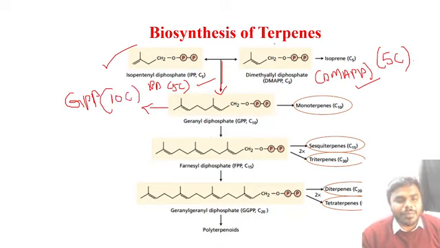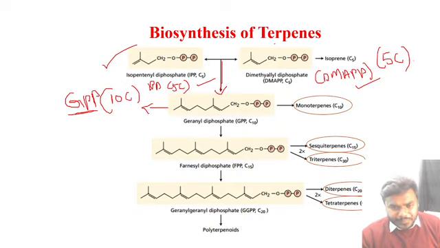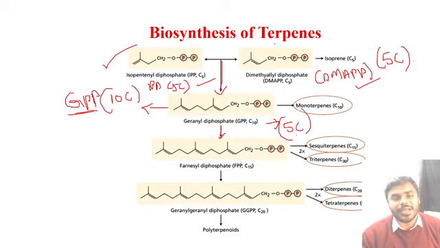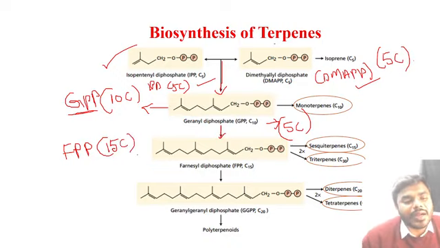So the best example of the monoterpene is GPP. You have to remember this. Geranyl diphosphate. To this monoterpene, I have added another isoprene unit, which is a 5 carbon containing compound. Now this can be converted into sesquiterpene. What do you call this particular sesquiterpene? We call it FPP. FPP is how many carbon containing compound, friends? FPP is the 15 carbon containing compound.